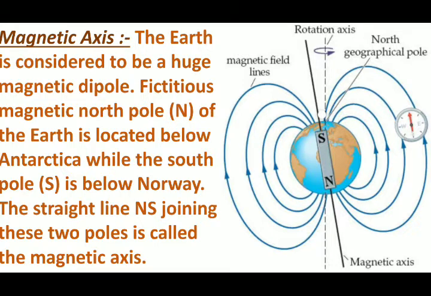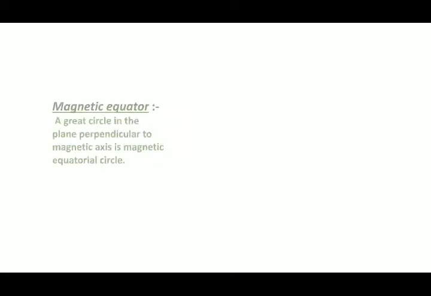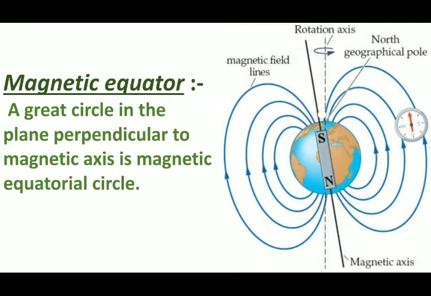Now the next term is the magnetic equator. As you can see, this line is the axis line. So what will be the equator?